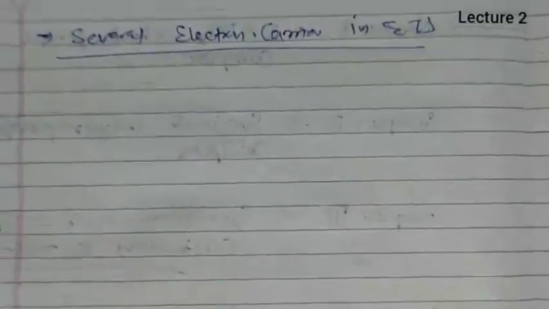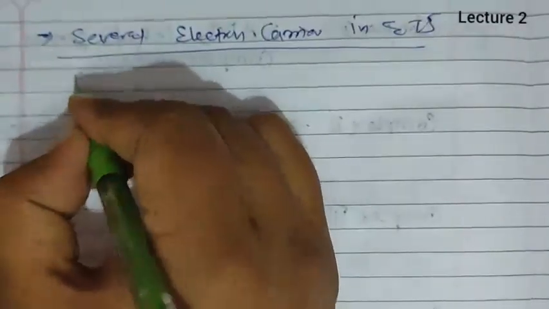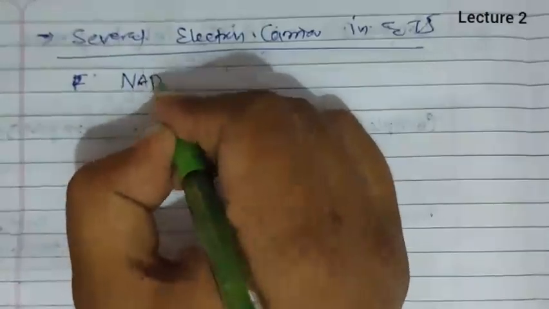Now in this there are several electron carriers in ETS, and we have used a short form to write them. So now I am writing here the full form of all the electron carriers. First, the full form of NAD.